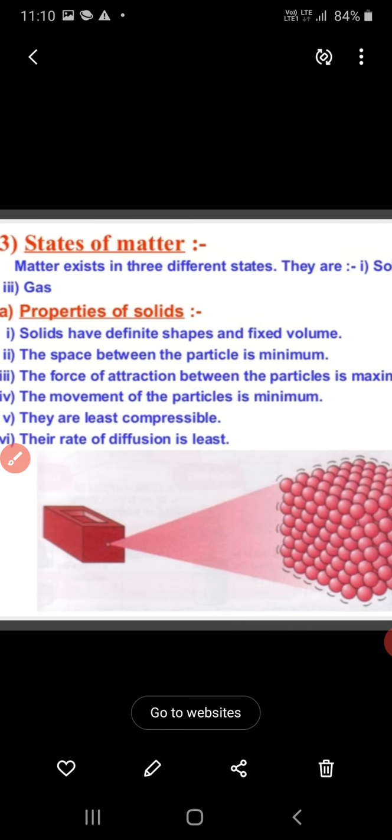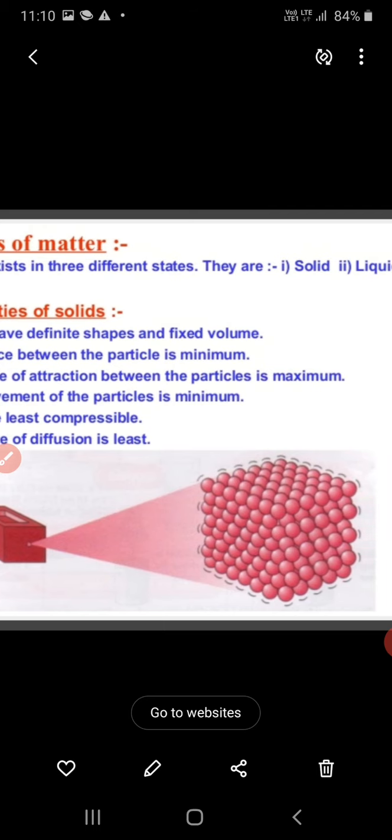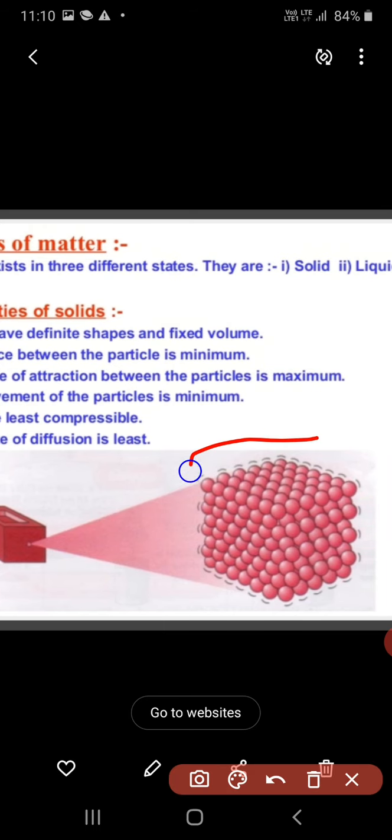Now, the third point: the force of attraction between the particles is maximum. See, this is a piece of any solid, and here the particles are arranged very closely, tightly packed with each other. Spaces are very few and the force of attraction between the particles is maximum. Solids have definite shape, fixed volume, very little space and maximum force of attraction.